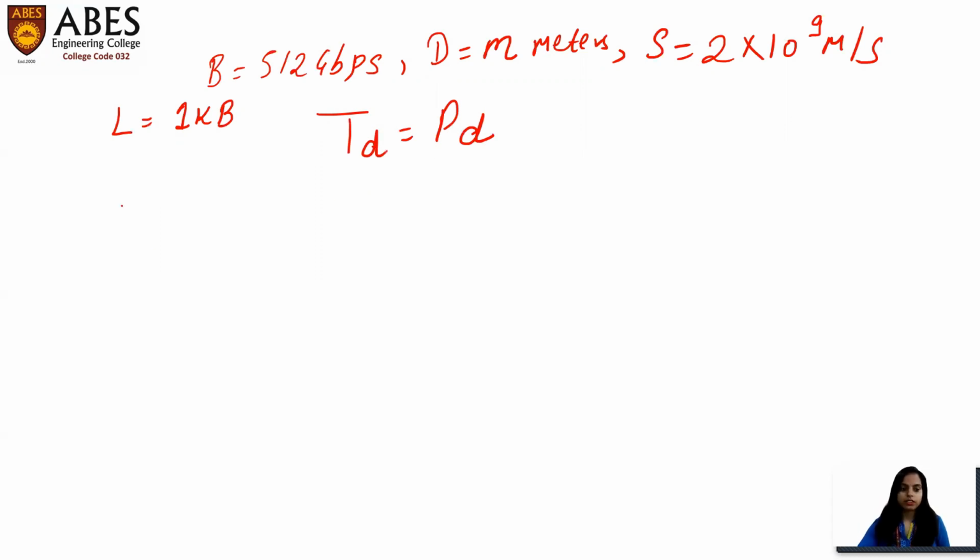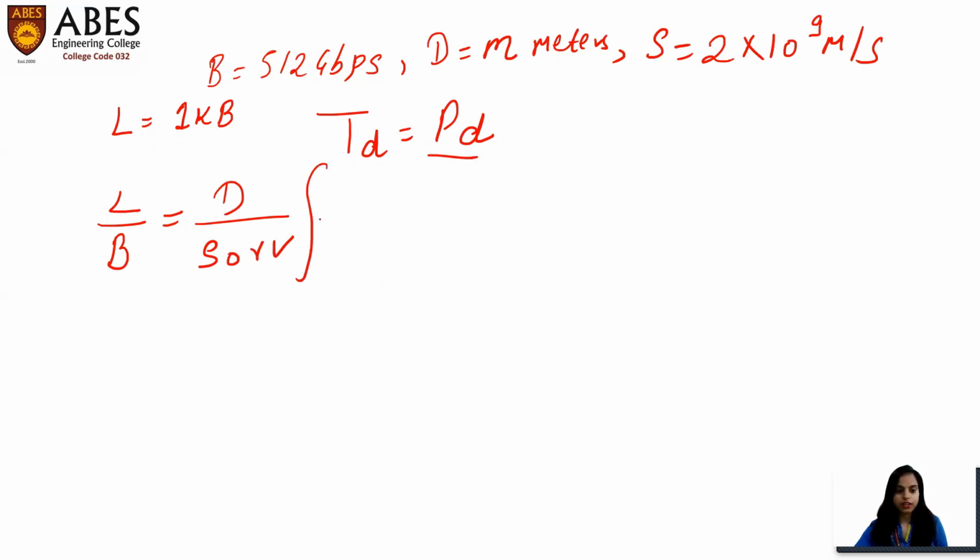Okay. So the formula for calculating the transmission delay is length upon bandwidth. We have already discussed what is L. L means length of the packet, or size of the packet, and B is bandwidth, and PD is basically distance upon speed or velocity. So what is L?